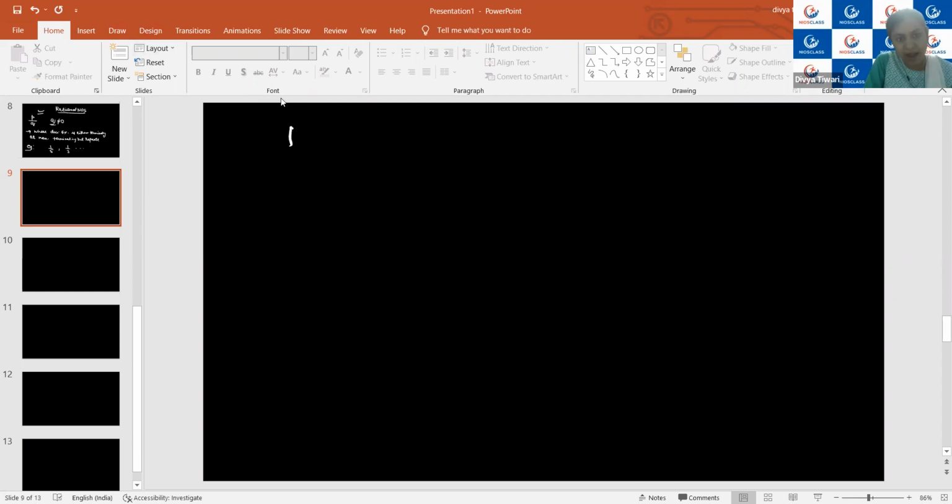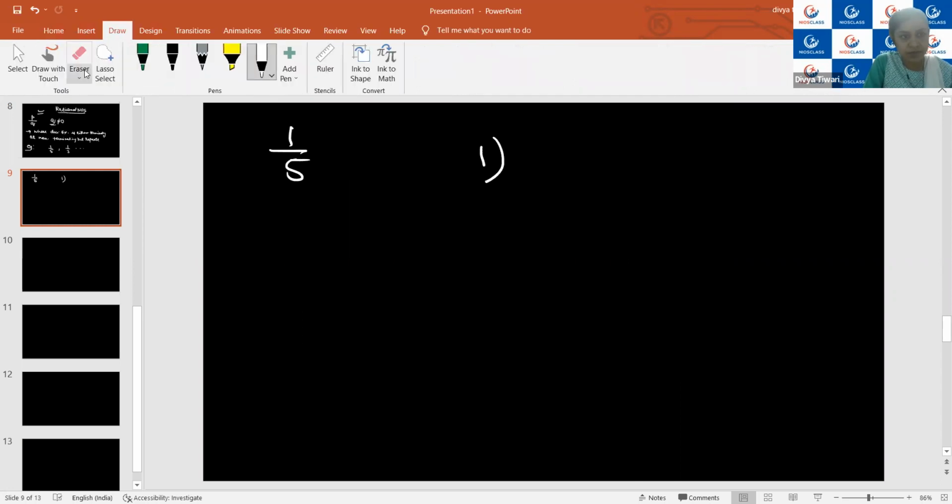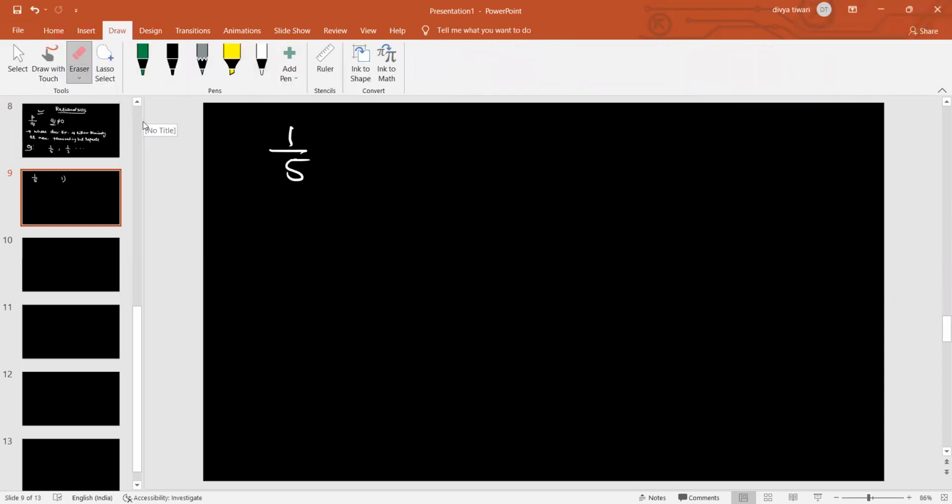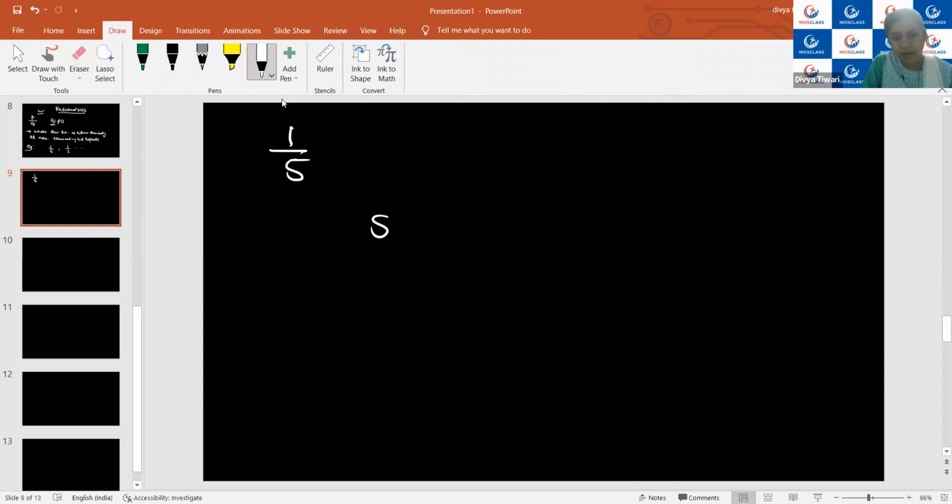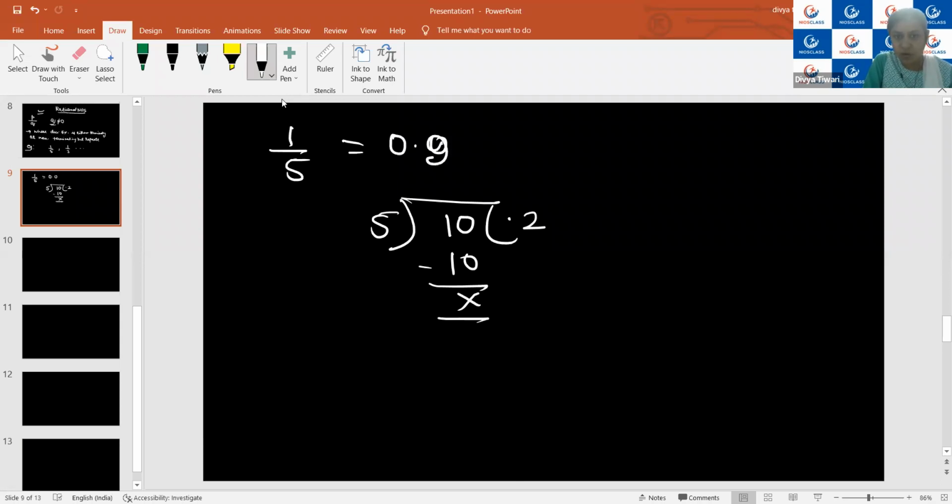Okay, now let's see what is meant by the decimal expansion. The first example I have taken is 1/5. We will be dividing the numerator by the denominator. We know that 1 is smaller, so we cannot divide, so we put the decimal sign and take 10. So we will get 0.2. This is the decimal expansion. You can see that on dividing, it is terminating. So it is what type of number? Rational number. I hope it is clear.